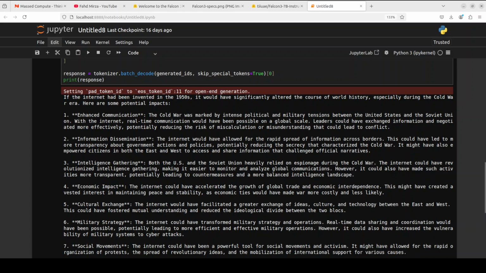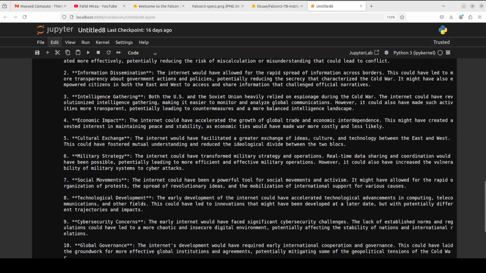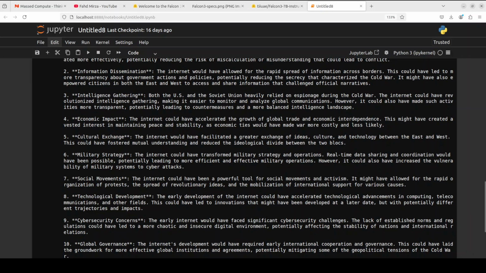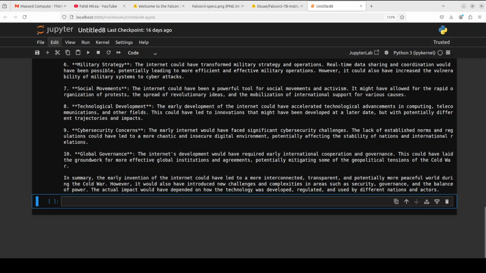Information dissemination, it is talking about across-border information, intelligence gathering, because this was a big thing. I think most of the novelists would go out of jobs if LLMs were present in the Cold War anyway. Economic impact, cultural exchange, very nice. So it is talking about all the ways it could have changed. Global governance, amazing. More interconnected, transparent, and potentially more peaceful world. That is really cool stuff.